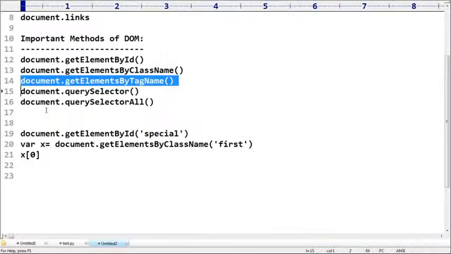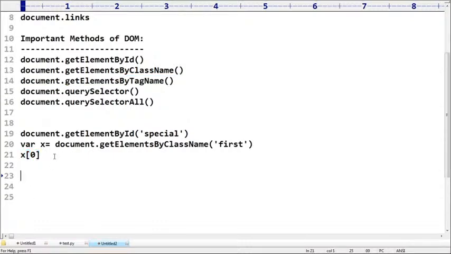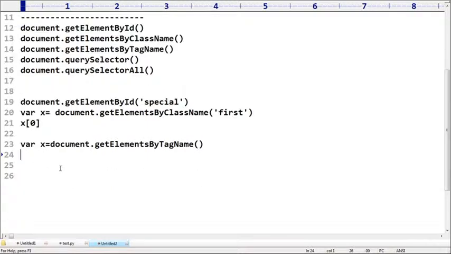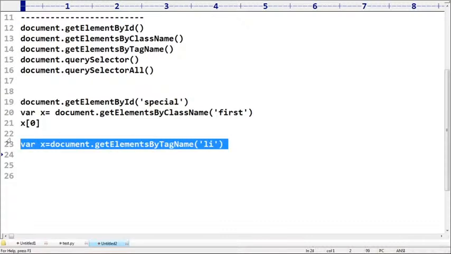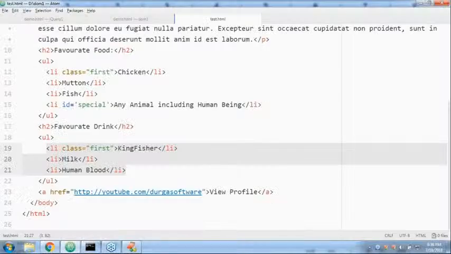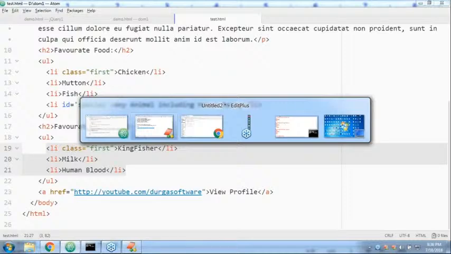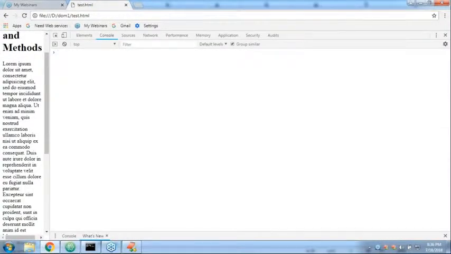Now I want all those things, right? Now what I have to take is where x is equal to, like this we are able to do that. Where x is equal to document dot getElementsByTagName of which tag? LI. That's all. Just spell out. So the first 3 methods are based on simple HTML only.